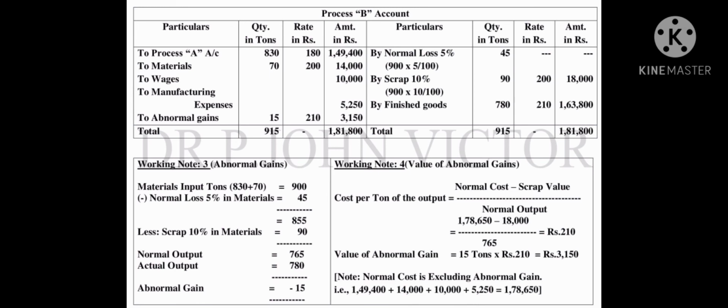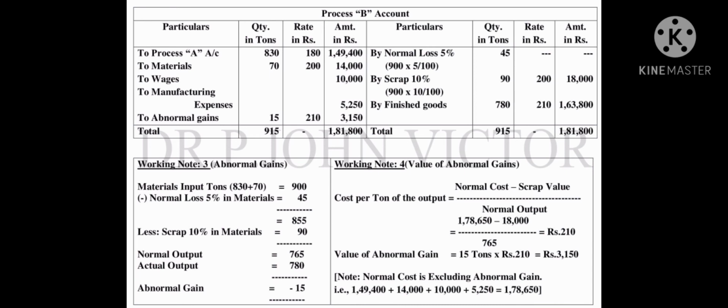But the rate per ton we have to calculate. Follow working note 4, value of abnormal gain. Cost per ton of the output. The formula is as usual, like process A: normal cost minus scrap value divided by normal output.